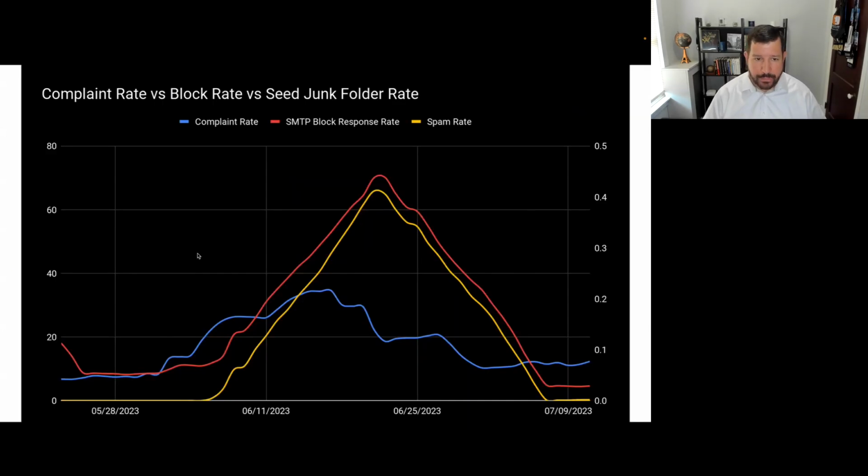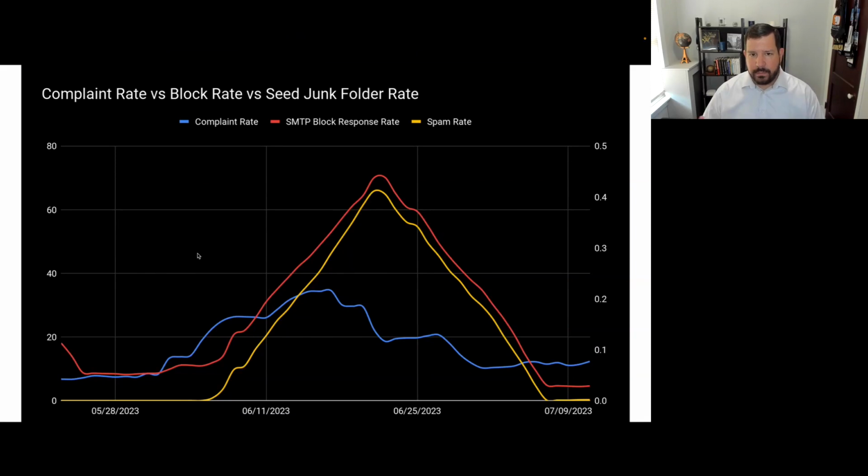So what other data points can we look at and analyze in the reputation category? Well, there's a lot of data that we can infer from mailbox providers that tell us the story about reputation, even if they're not given to us in a direct portal, like with Postmaster Tools and Microsoft's SNDS. So what I pulled out of our data set, which I thought was just super cool how this all comes together and lines up, is the rate that we call SMTP block response.